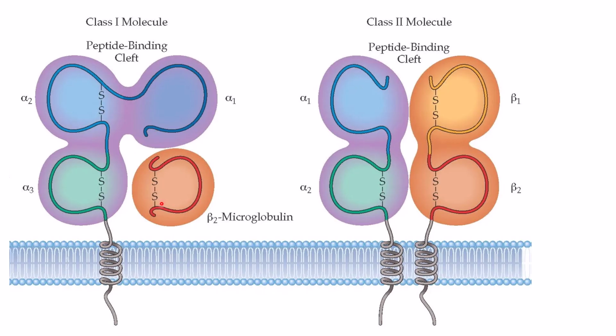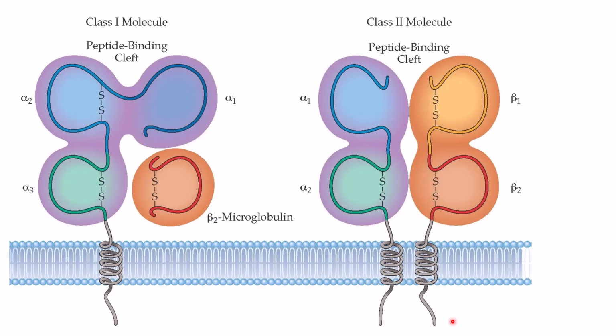Now there is another one, that is the beta 2 microglobulin, and it is the light chain, and it covalently binds to the alpha 3 domain of the alpha chain. Okay. Now here in MHC2 you have got two different chains. One is the alpha chain and the other is the beta chain. They both have transmembrane domains as well as cytoplasmic tails.